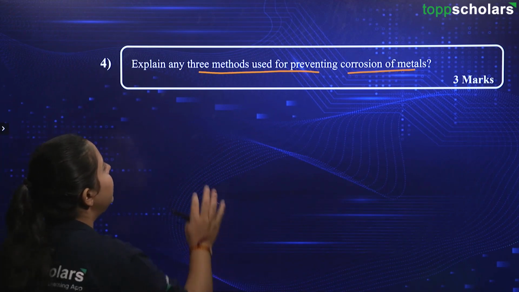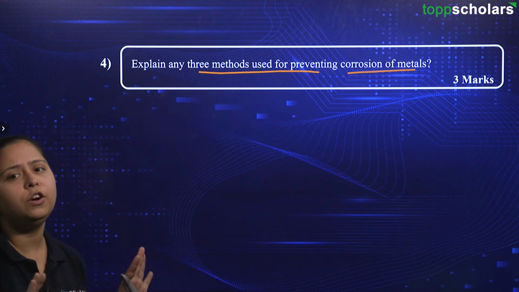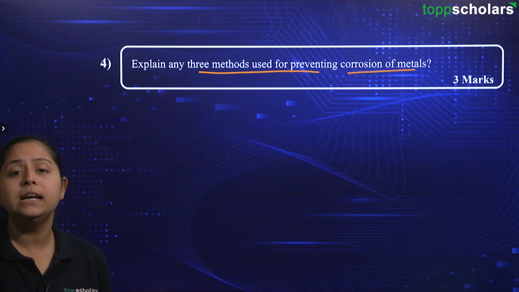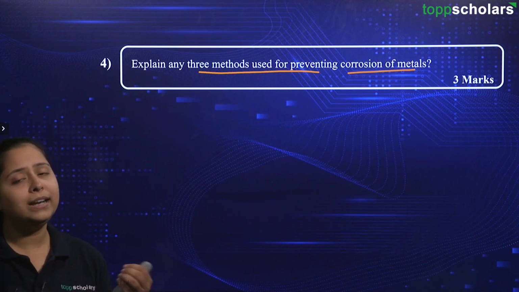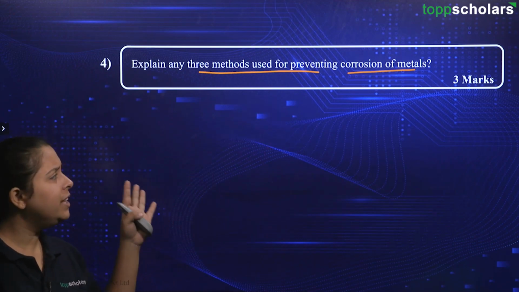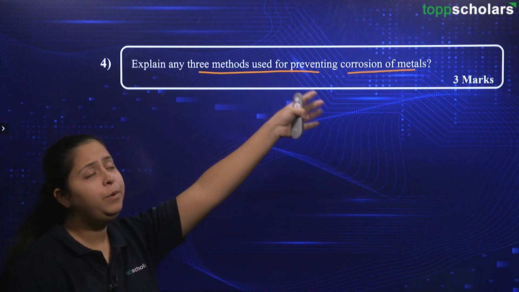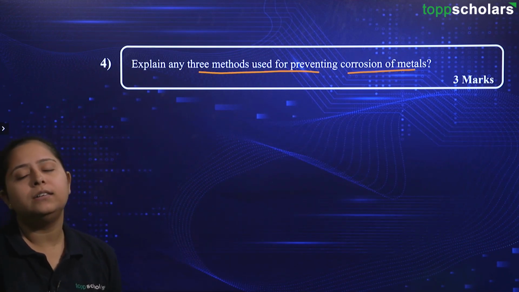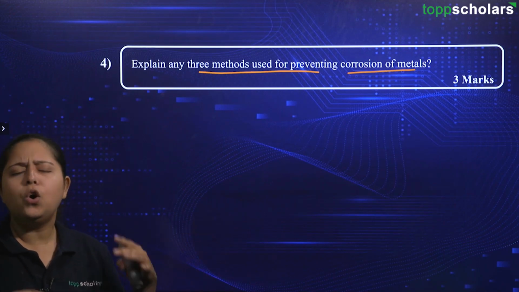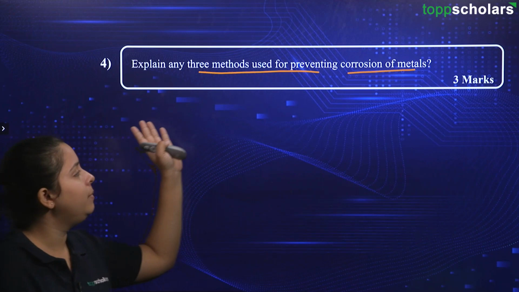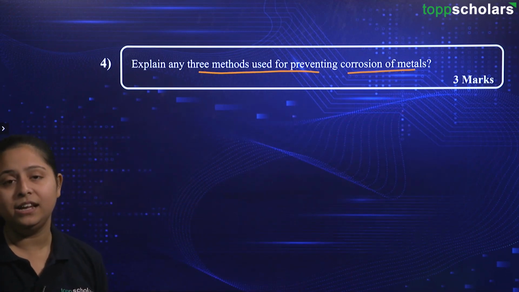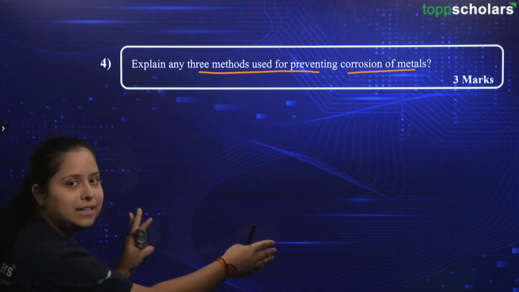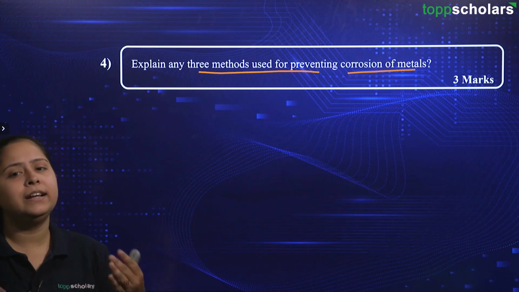So coming back to our question, explain any 3 methods used for preventing corrosion of metals. You might have seen that the iron gates outside of your buildings or houses are regularly painted. Why are they painted? Yes, to prevent corrosion. There are different mechanisms in which we try to prevent the corrosion of metals, for example oiling, greasing, painting. Then we have other things as well, that is galvanizing. All of these things you can mention in this question and you will be able to grab your 3 marks very easily. So again I am telling you to relate the concepts in your study to the common, daily things that are happening in your life.